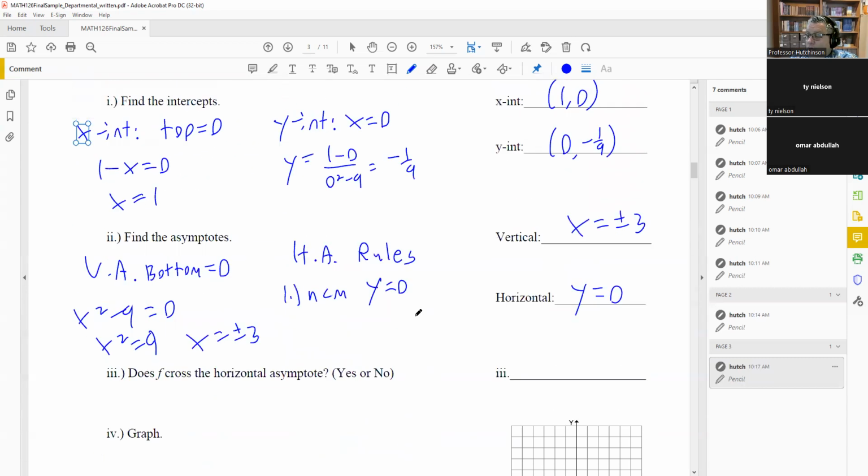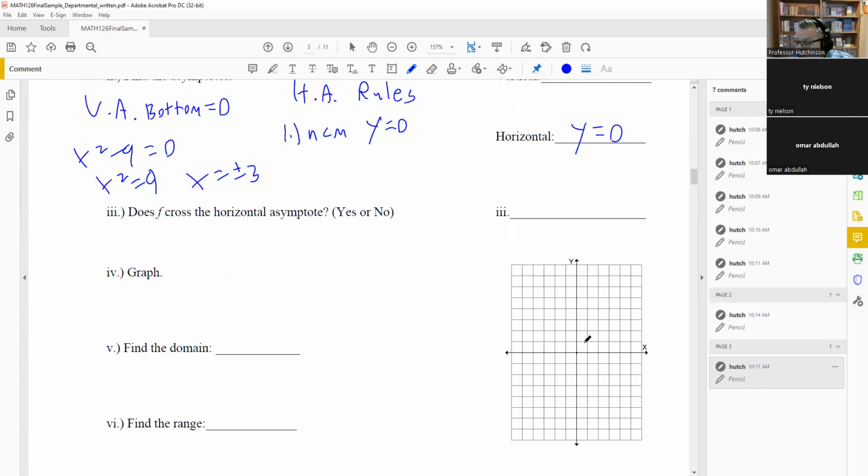Okay, so we want to put all this information on the graph. We have (1, 0) as the x-intercept. We have (0, negative 1/9), which is about right here. That's the y-intercept. For the VA, we have 3 and negative 3. So here is negative 3, and then we have 3 here. And then the horizontal asymptote is at y equals 0.